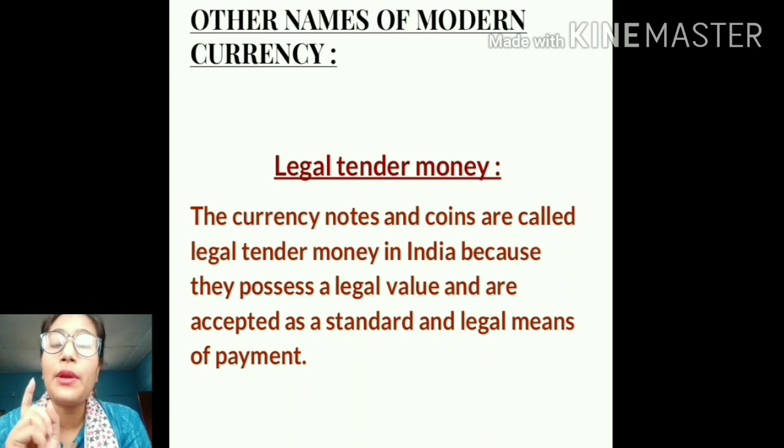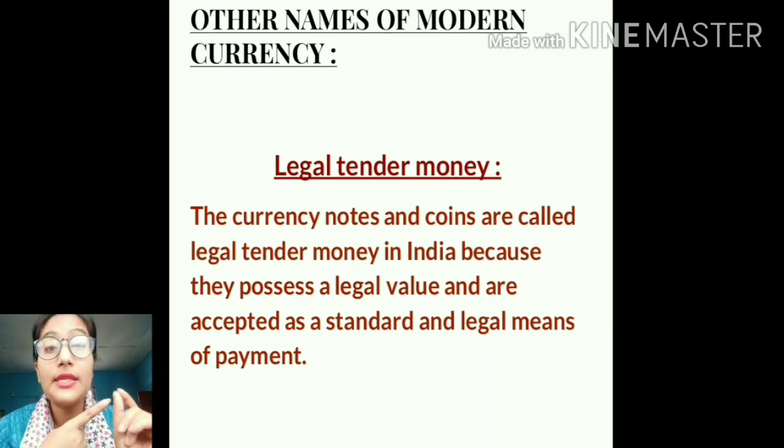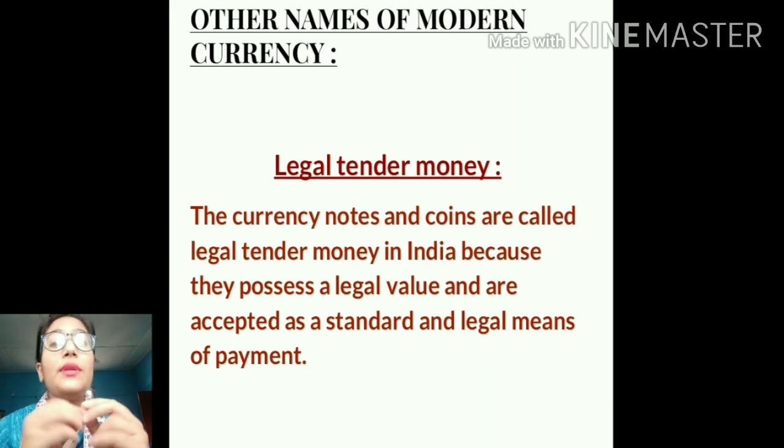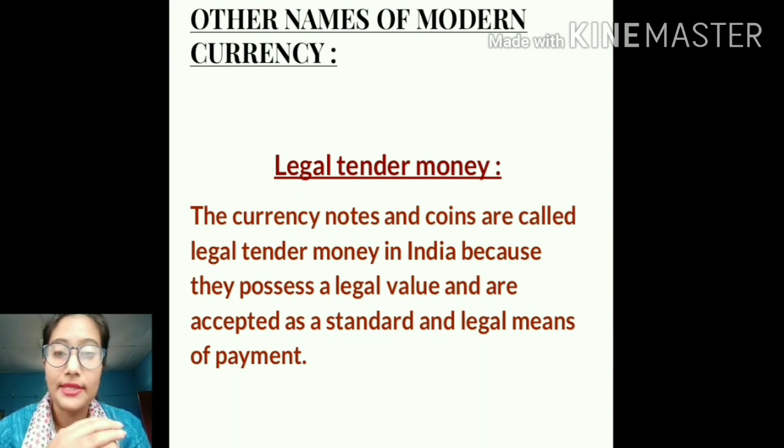So today we have come across three different names which are given to the paper currency notes and coins. First, it is known as symbolic or token money because it represents money. Its money value or face value is much higher than its commodity or intrinsic value. Money value means the money which is printed on the paper or on the metallic coin, and commodity value means the commodity by which that money is made, that paper or that metal, right?